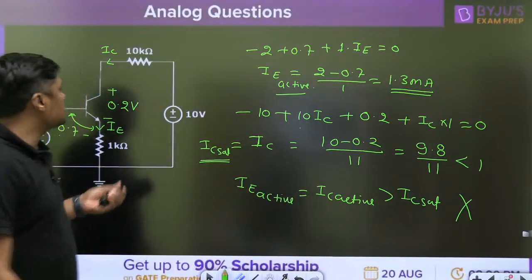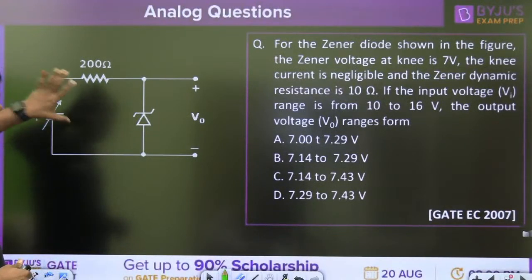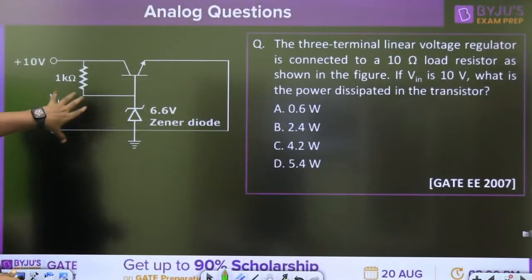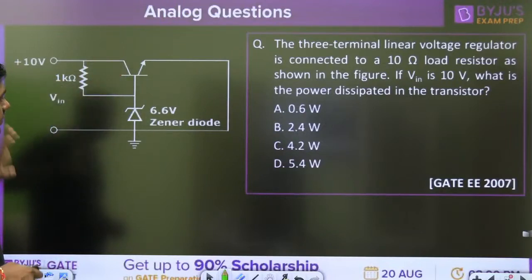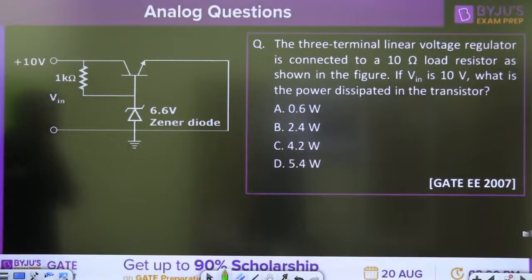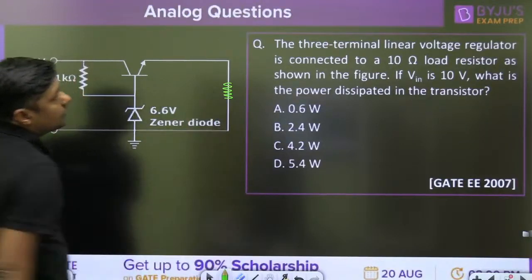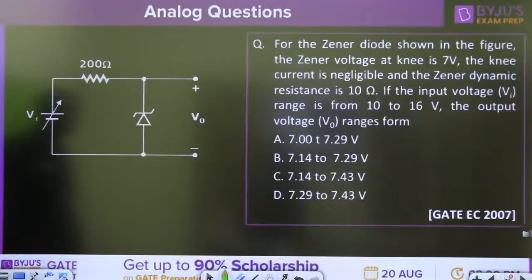Next question is on the Zener diode, and with this question I will explain what the role of this circuit is, what the role of the transistor is. Okay, tell me, what is the answer for this one?